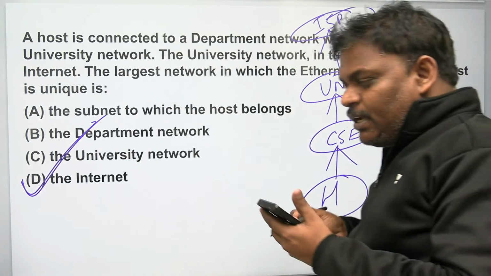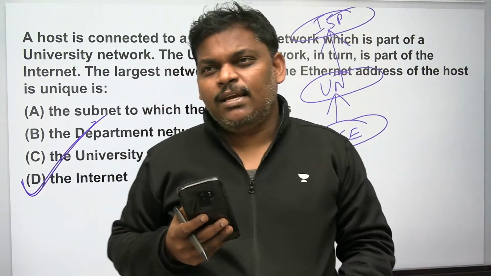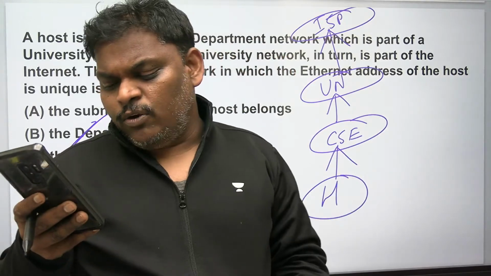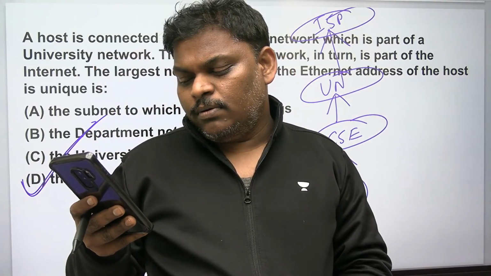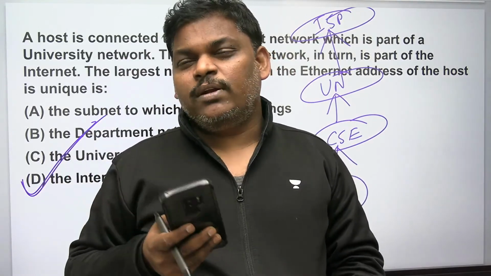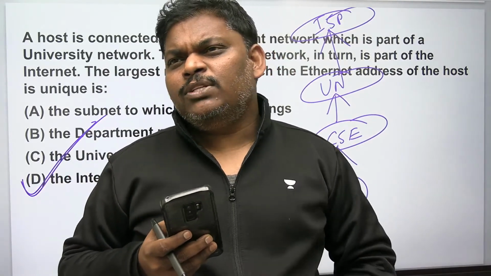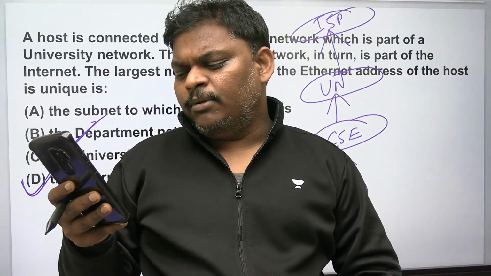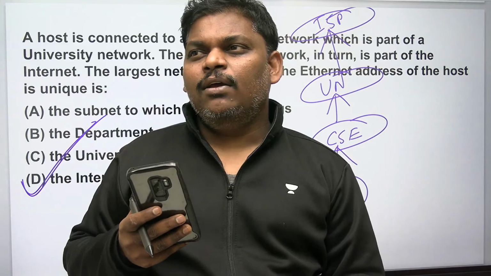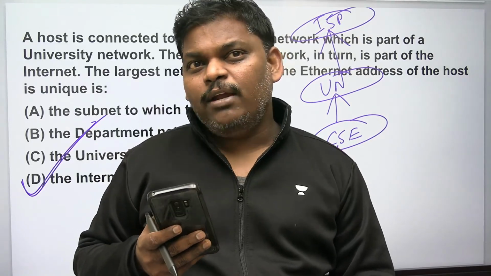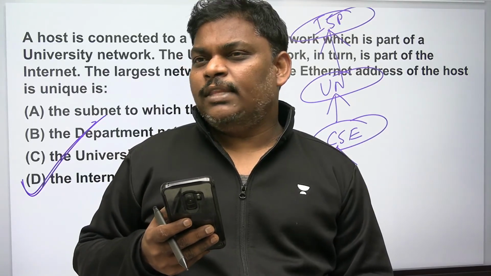Yeah, I think someone is asking a nice question: how can you find out the Ethernet address? Now see this one. What he is saying is Ethernet means LAN only. Ethernet address means MAC address. He is asking how you find a MAC address on the internet.